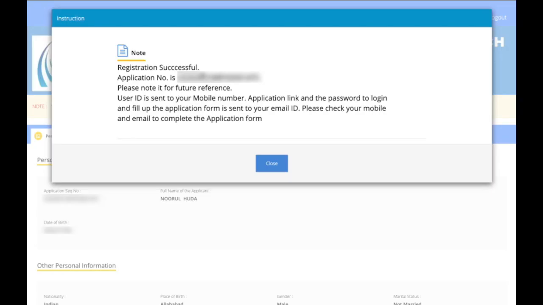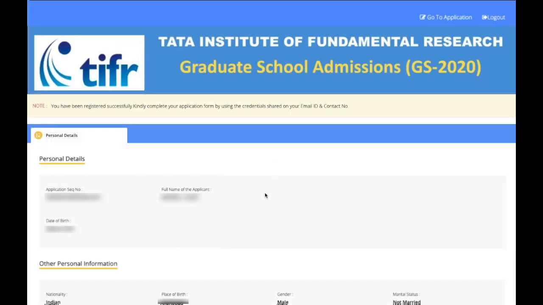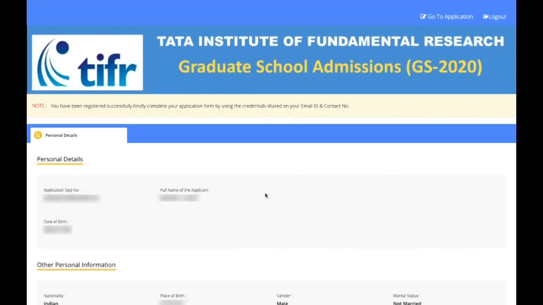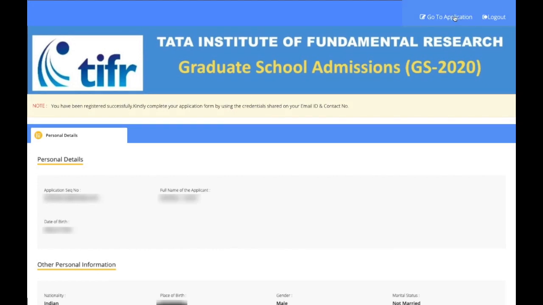Fine, so my registration is successful, and again the same details are given over here. My application number and a bunch of other things are given over here. Just close this up. It says that you have been successfully registered. Kindly complete your application form by using the credentials shared on your email and contact number. So let's complete the form now. I'm already registered for this, so I have to go to this application.